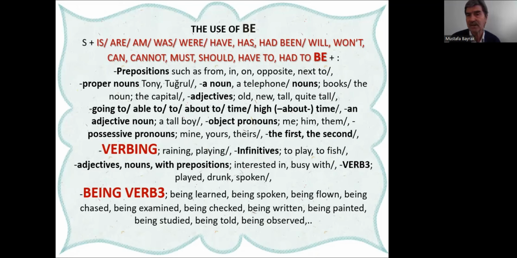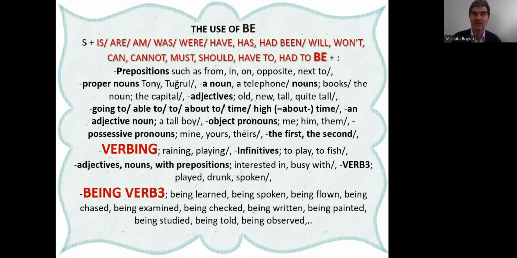Okay, the first, the second. This is the first part of passive voice as non-continuous. For example, after this part, the continuous passive voice sentences will be the second part of our study.